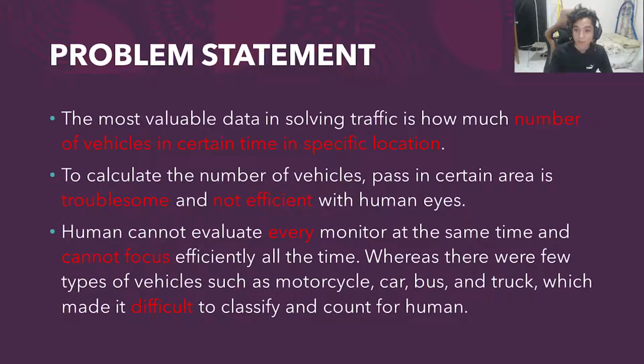So, what is the problem statement of this project? The most valuable data in solving traffic is how many vehicles there are in a certain time in a specific location. To calculate the number of vehicles passed in certain areas is troublesome and not efficient with human eyes. Humans also cannot evaluate every monitor at the same time and cannot focus efficiently all the time, whereas there are few types of vehicles such as motorcycle, car, bus and truck, which makes it difficult to classify and count for humans.